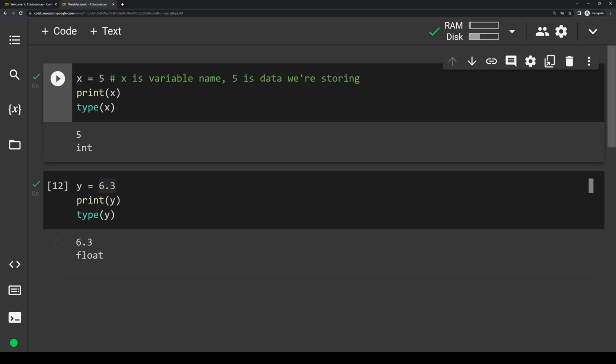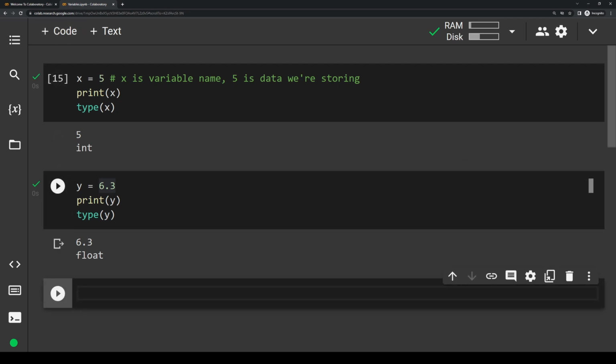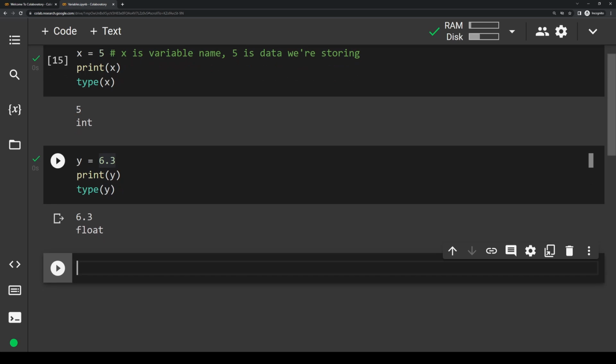So I'm going to open up a new code chunk. I'm going to just click on this block and plus code at the top just so I can insert a new block below this one. And remember for strings, I said that we always use quotation marks when we're assigning a variable. So let's say we want to have a string called hello world. Let's do z equals quotation marks hello world.